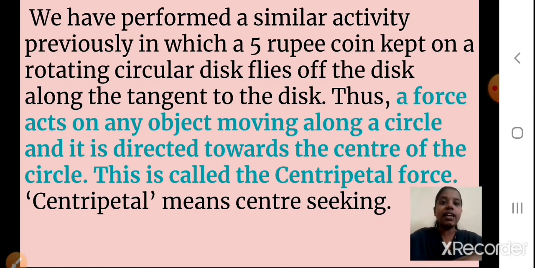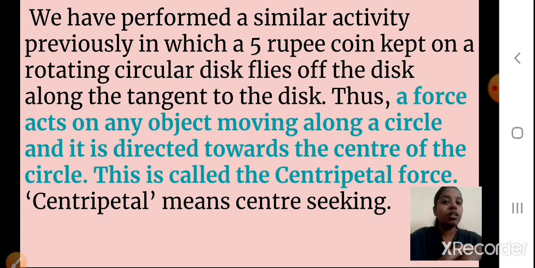Okay students, so a force acts on any object moving along a circle and it is directed towards the center of the circle. A 90 degree angle is formed if you draw a line from the center and a line at the circumference at any point. So a force acts on any object moving along a circle and it is directed towards the center of the circle. This is called the centripetal force.